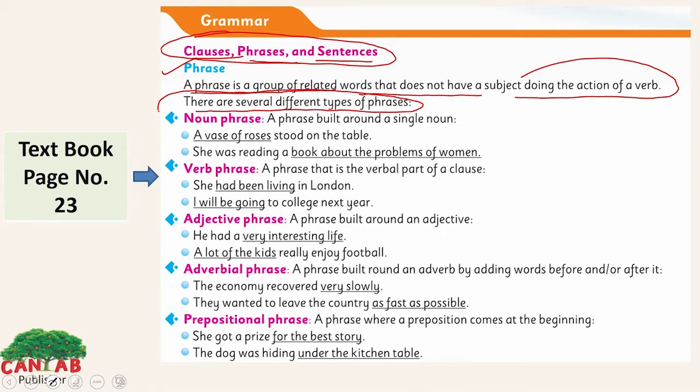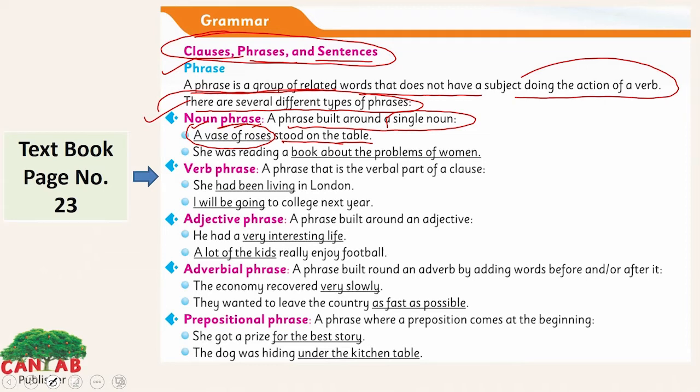Let's discuss the noun phrase first. What is a noun phrase? A phrase built around a single noun. Noun names a person, place, thing or idea. A phrase which contains a noun is called a noun phrase here. Look at this one. A vase of roses stood on the table. Here a vase of roses is a noun phrase. We have 4 words in this phrase, and a vase is a noun here.